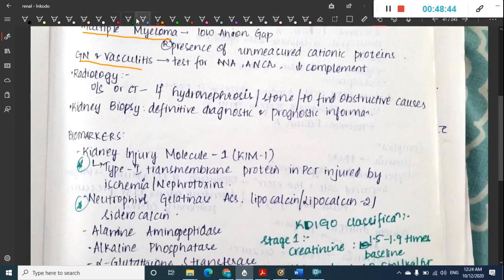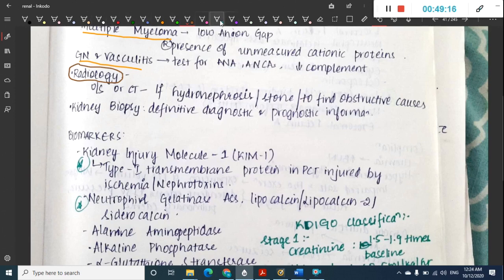Then in ultrasound, the radiology features, you will see the features of the underlying disease. For example, hydronephrosis, stone, urethral stricture, prostatic hyperplasia, prostatic carcinoma, or any tumor compressing the ureter. All these can be seen either in ultrasound or X-ray, but it depends upon the type of primary lesion that the kidney has.